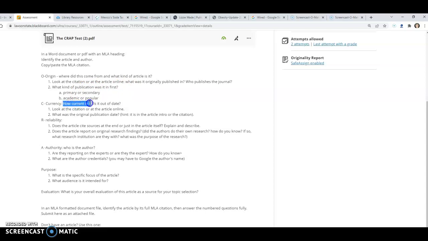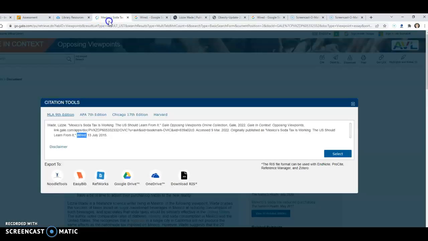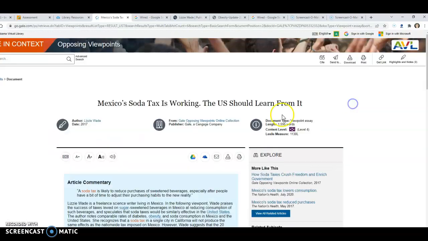But also related to that is the currency. It said that originally it was published July 2015, which is a lot older than the information we got up here, which said 2017, and in other places it said 2022. The origin is not Gale; Gale is the publisher of this database. What we want is to go back to this article and find out where it came from first, and you have to have the citation for that.